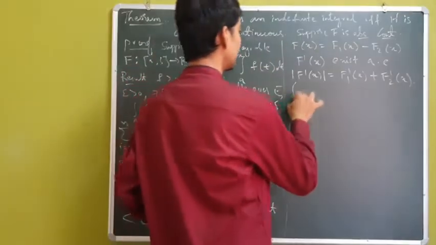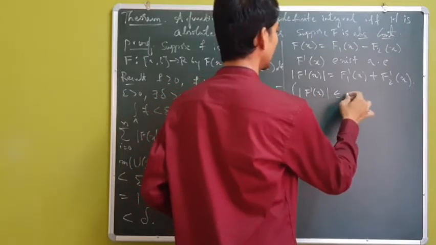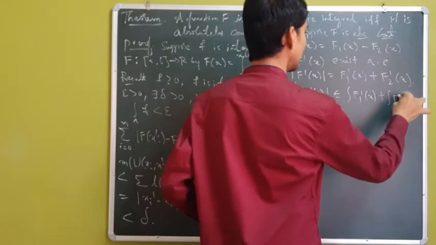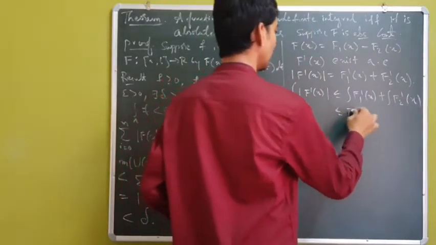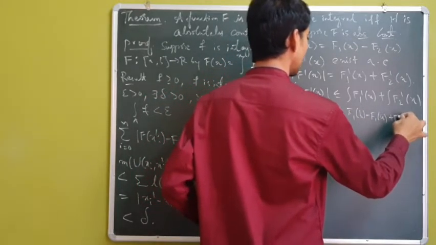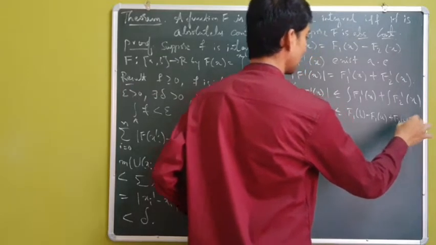And if I consider the integral of mod of f dash of x, this is less than or equal to the integral of f1 dash of x plus the integral of f2 dash of x, and this is less than or equal to f1 of b minus f1 of a plus f2 of b minus f2 of a.